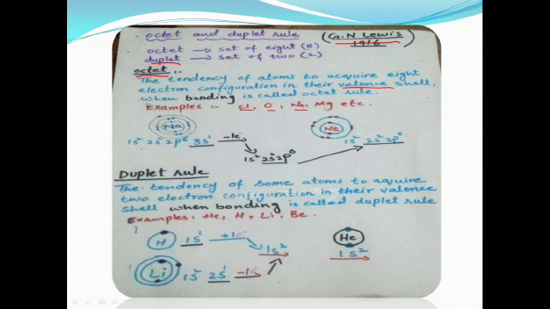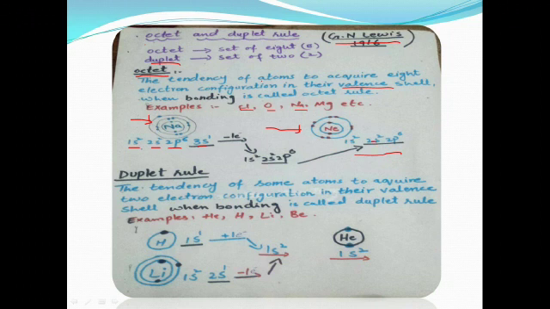Now we will explain the sodium atom. Here is a sodium atom that contains 3 electronic shells and has only 1 electron in its outermost shell. Its electronic configuration is 1s2, 2s2, 2p6 and 3s1. On the left side there is the neon atom. Neon atom contains 8 electrons in its outermost shell and its electronic configuration is 1s2, 2s2 and 2p6.